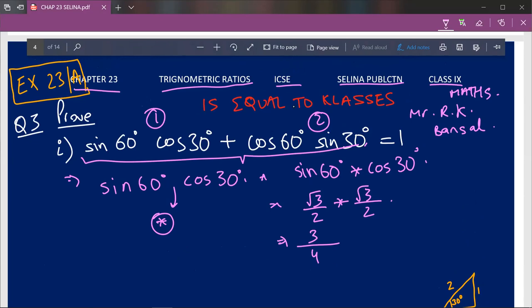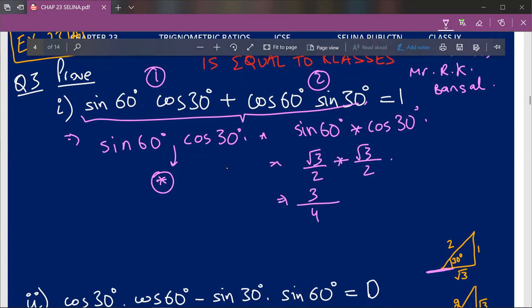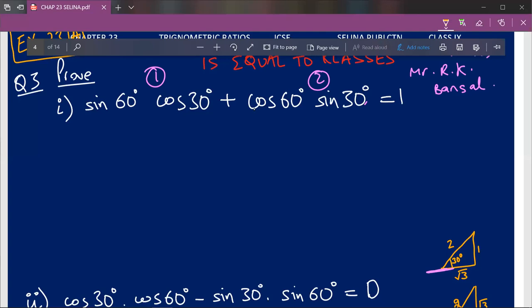So for the second part, I'll rub this. Please note down what I am calculating here. That would be helpful. So we'll move on to the second part of the first question. Over here we have solved the first part and we have gotten our answer as 3 upon 4, and we'll solve cos 60 degree sine 30 degree.